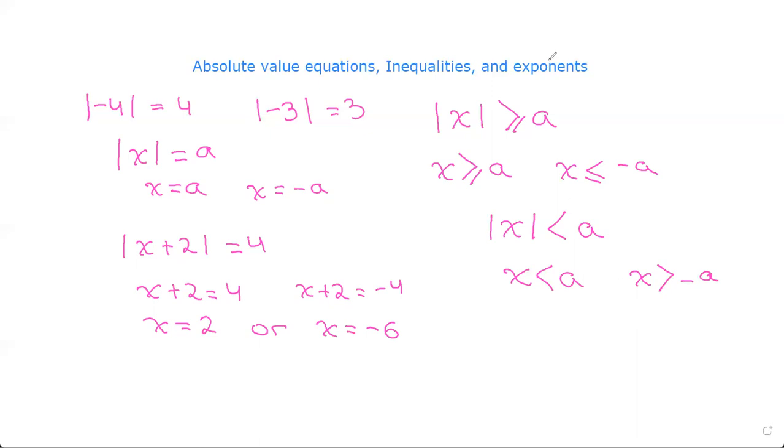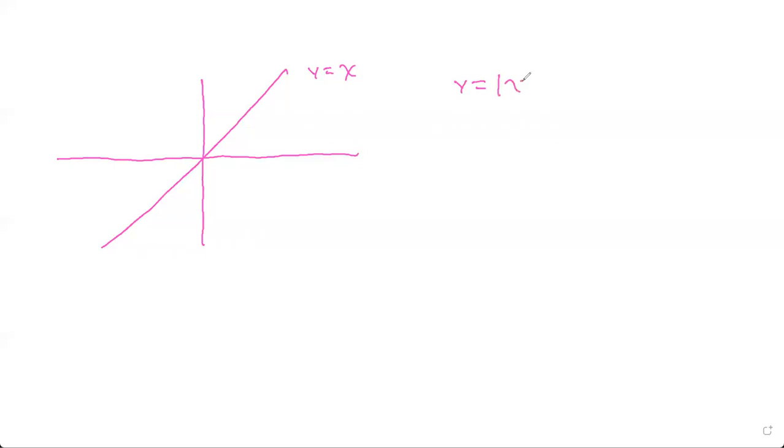So now let's look at one graph just to explain how absolute value equations work. Say we have the line y equals x. Y equals x we know is just the straight line passing through the origin. So this is y equals x. But now let's look at the graph of y equals modulus of x. We know that when there's modulus, there can never be a negative part because the negative becomes positive, right?